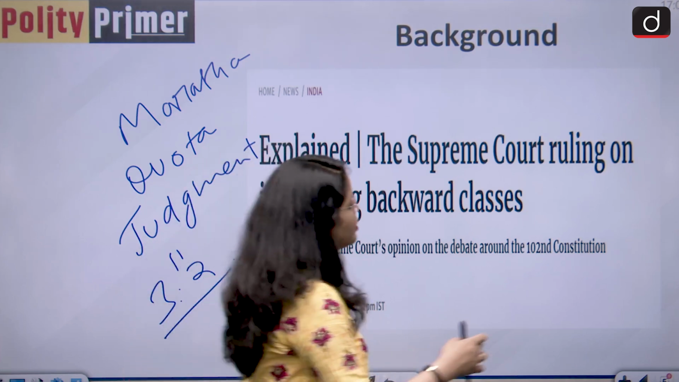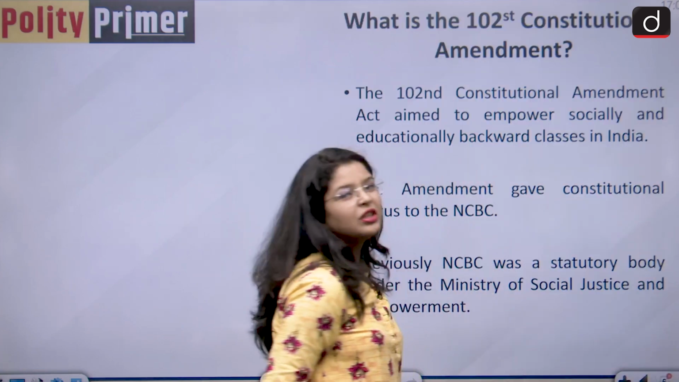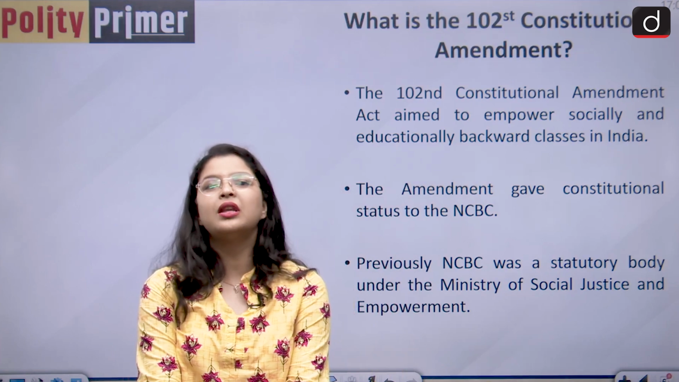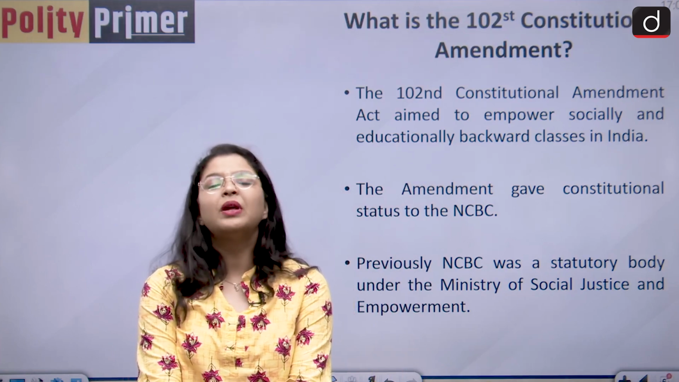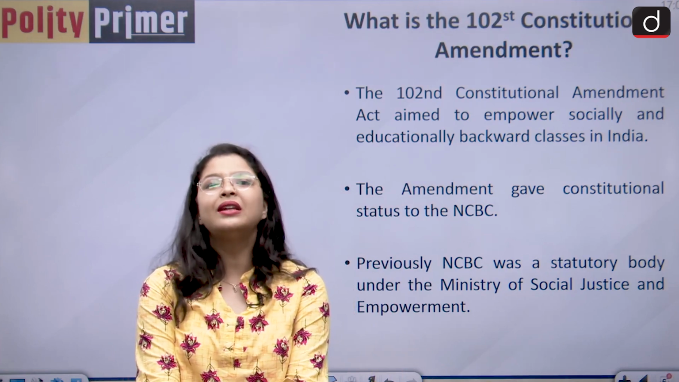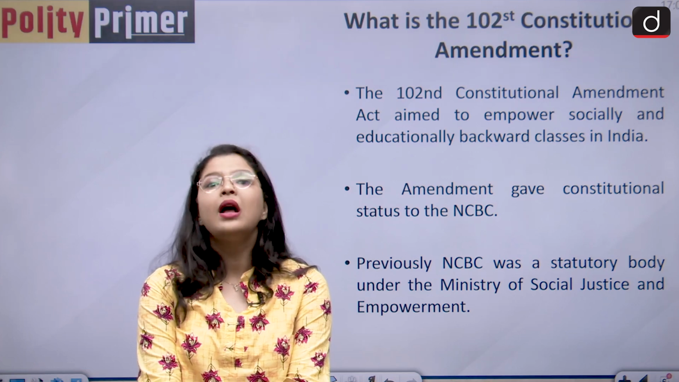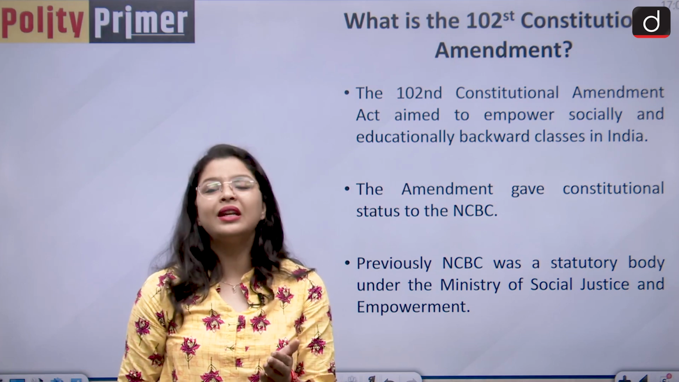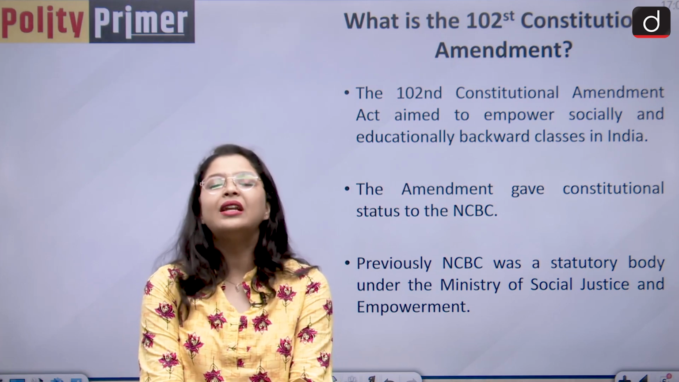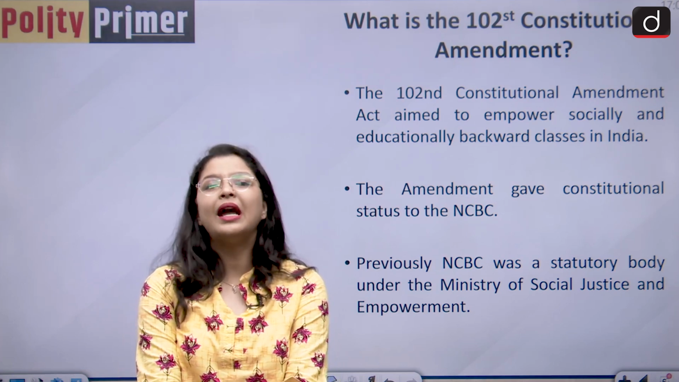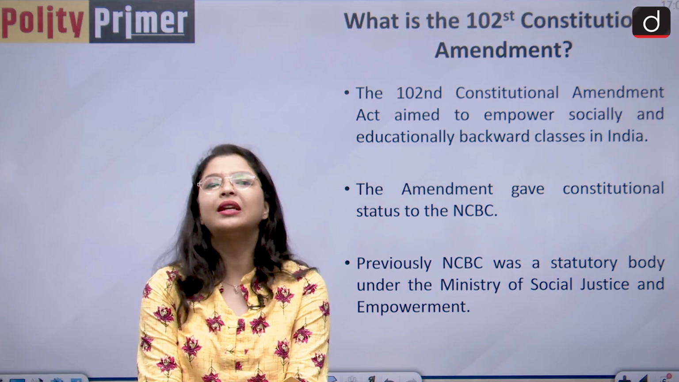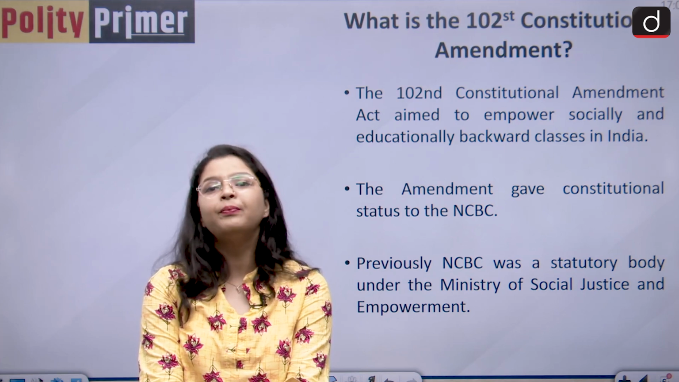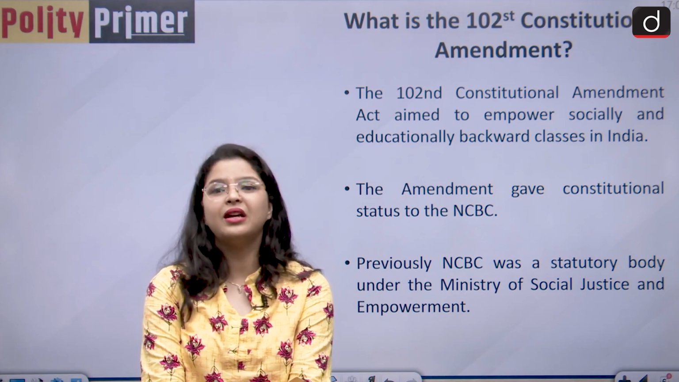So this brings us to the moot point of today's discussion: what exactly is this 102nd Constitutional Amendment Act? See, the Parliament of India realized that yes, the backward classes also need reforms. They need a body to redress their grievances. And that is why this Constitutional Amendment Act was brought in the year 2018, so that it could give constitutional status to the National Commission for Backward Classes.